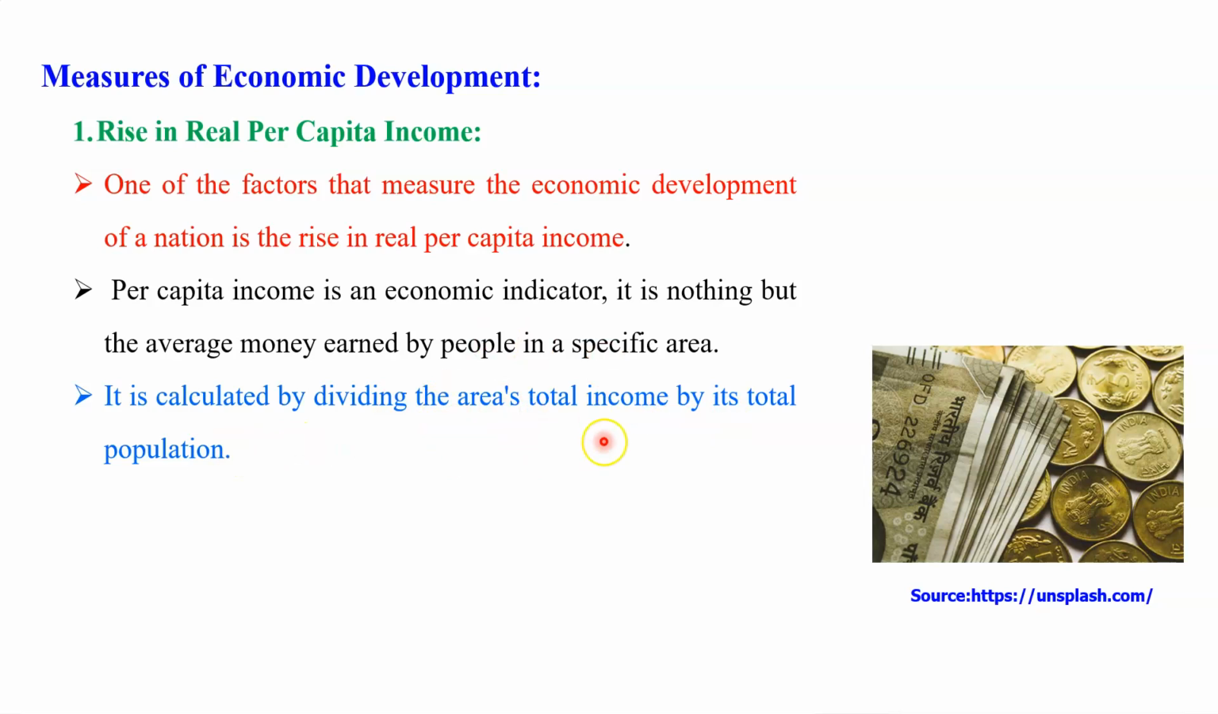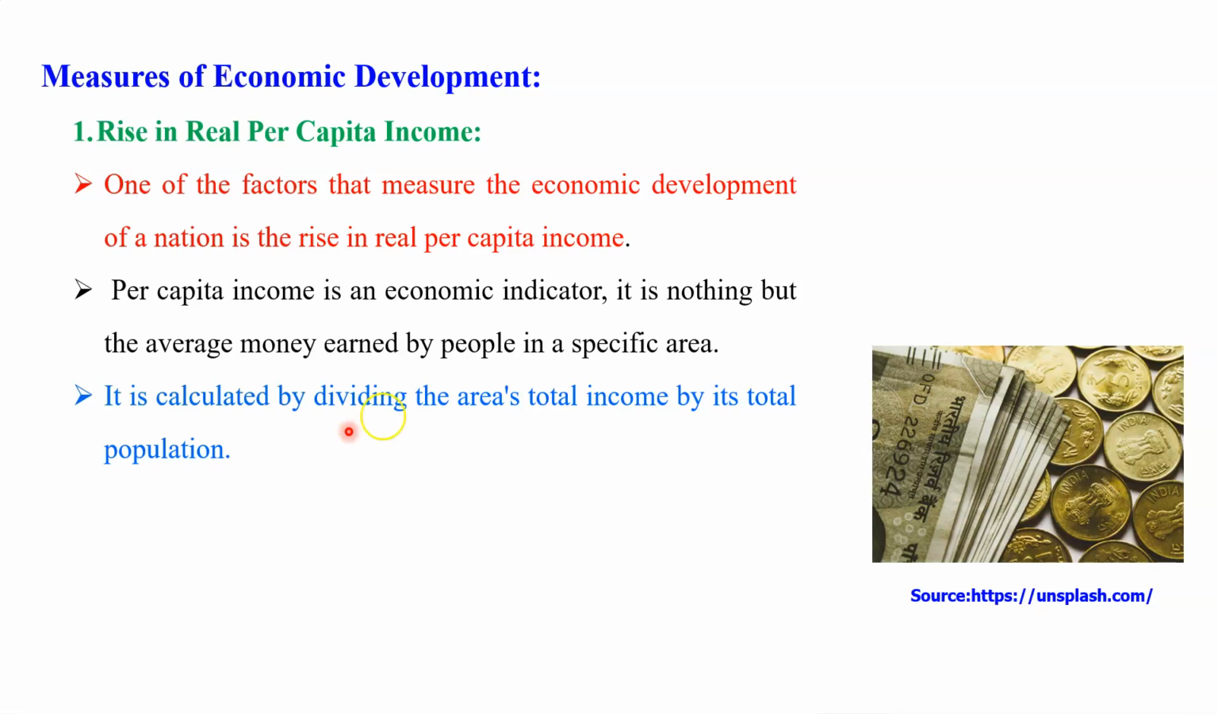Whatever the population settled inside that country, we have to consider the total population of that country, and the total income of that country divided by the total number of that population. Then we can calculate the per capita income of that geographical area. Maybe the country, maybe any state, maybe any city, whatever it is.